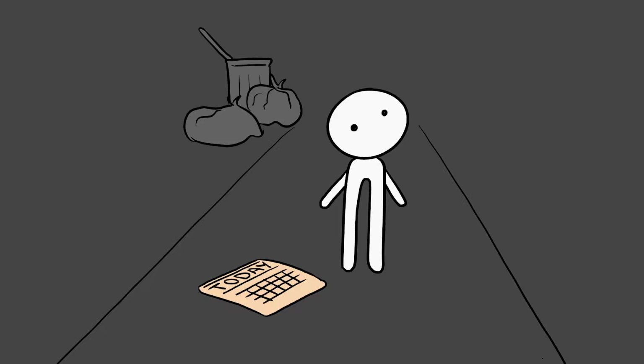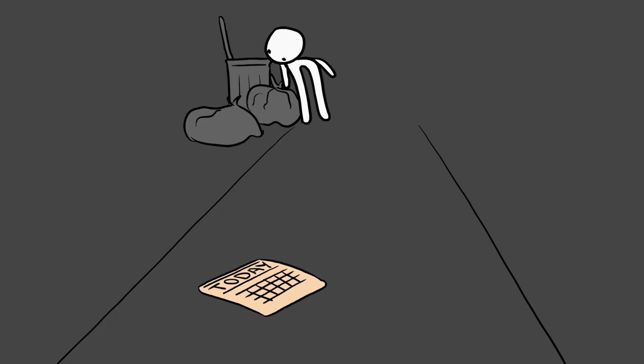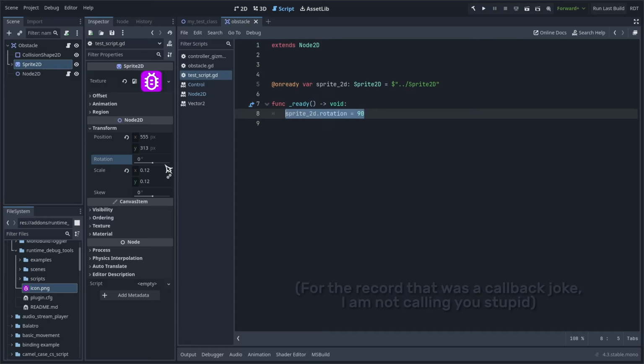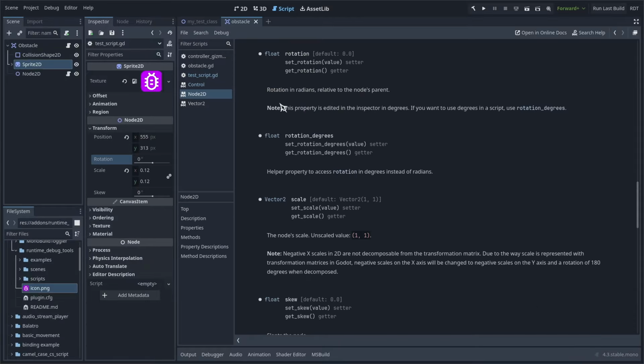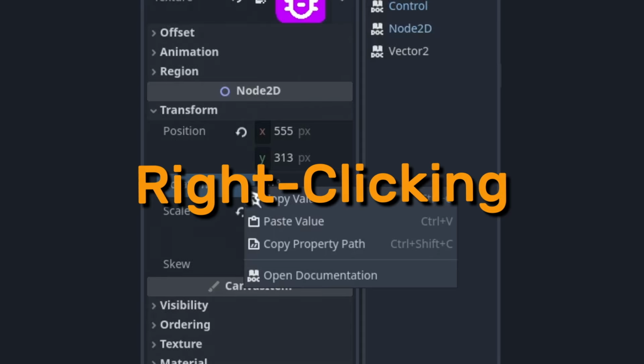So what would you do? You'd Google it. No, what are you, stupid? You'd look at the dictionary. When you look at the docs for that property, you'll find out in 7 seconds that the units it's expecting is in radians and not degrees. And by doing this, you'll also quickly learn that it's actually displayed in degrees in the inspector, but it's internally using radians. And you'll also know what to do if you want to use degrees. You've gained all this information by simply right-clicking on the property.